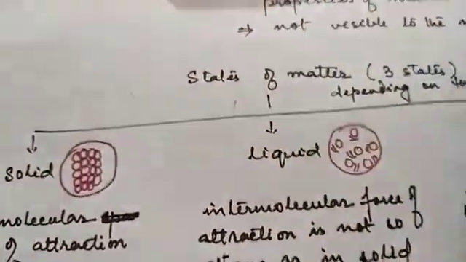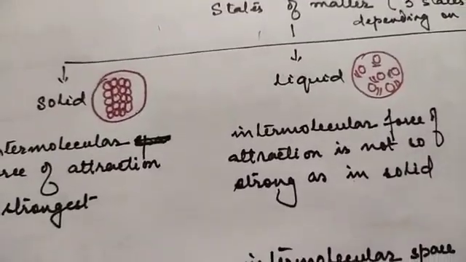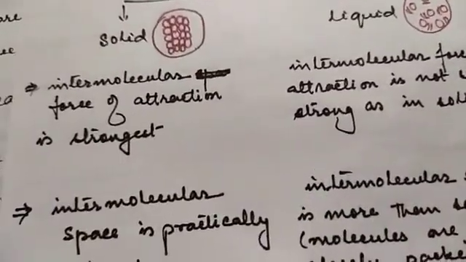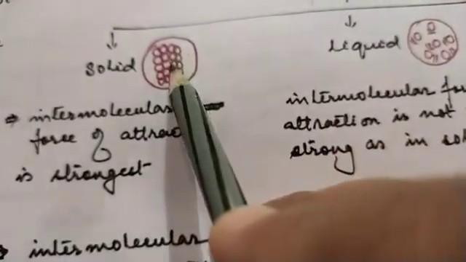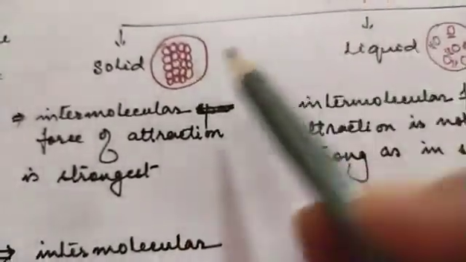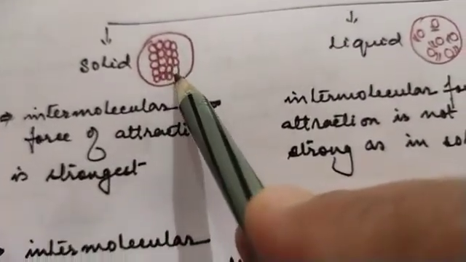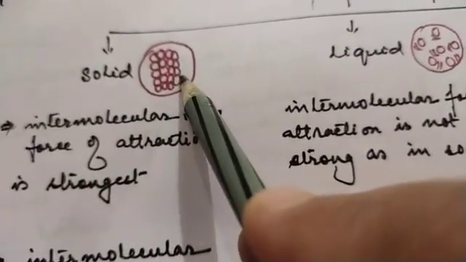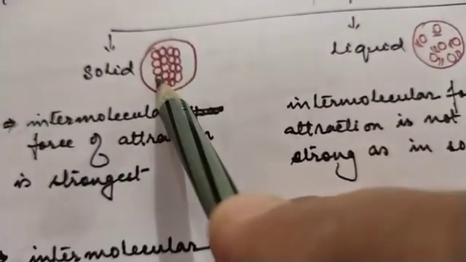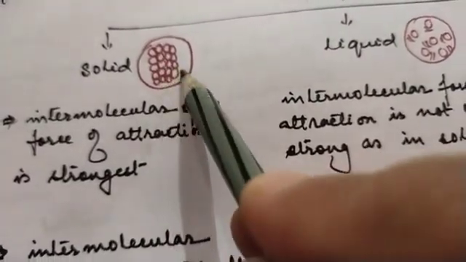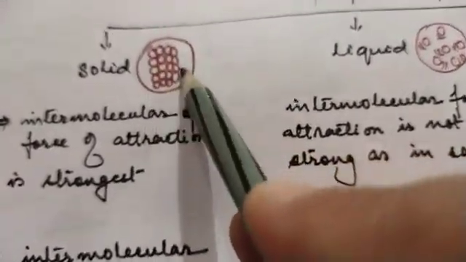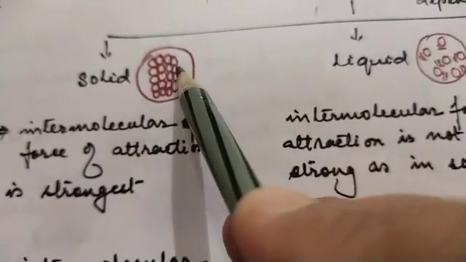So we'll learn about the arrangement of the molecules in solids, liquids and gases. In solid, what happens? The intermolecular force is the strongest. So the intermolecular space between the molecules in solid is practically absent and the molecules are closely packed.